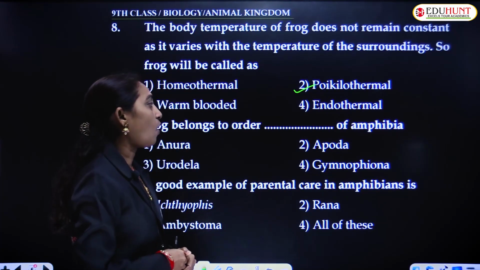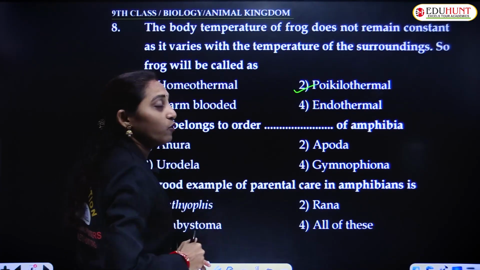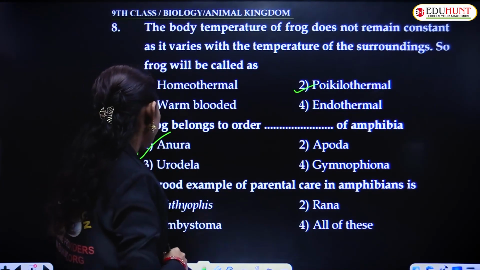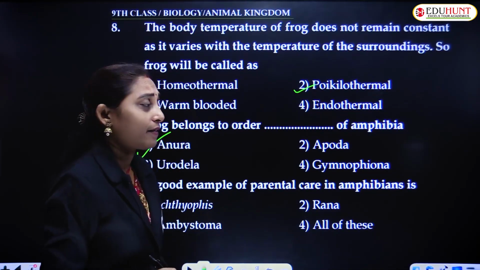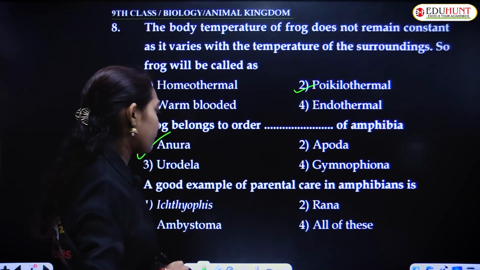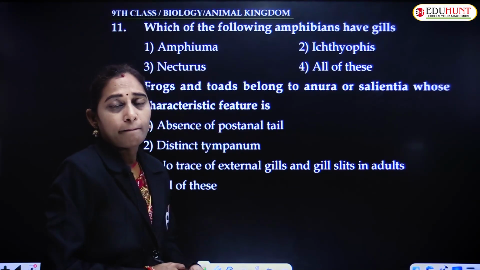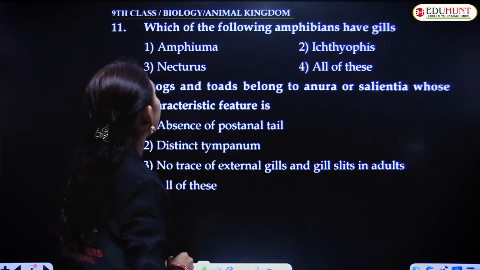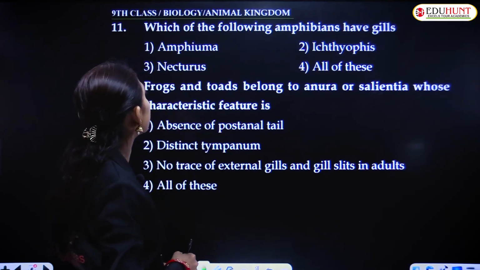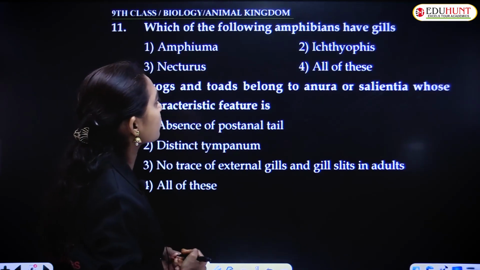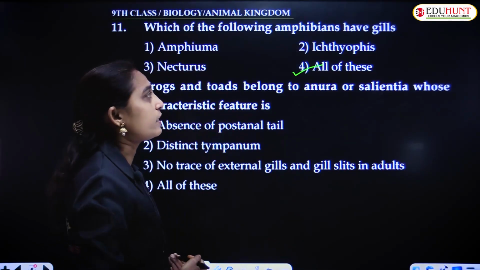Frog belongs to order dash of amphibia. It belongs to order Anura. A good example of parental care in amphibian is all the above, because all the animals show parental care. Which of the following amphibians have gills? Amphiuma, Necturus, Ichthyophis, all of these. All have gills.